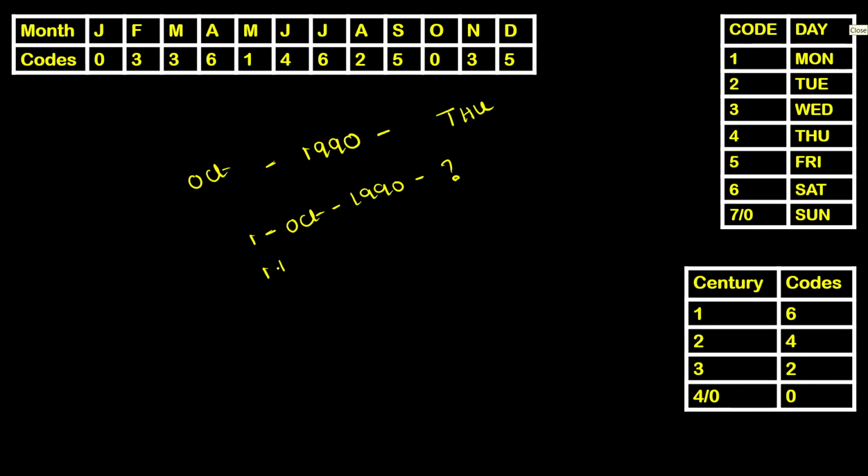Date same as date, 1. October code, that's 0. Century code, that's 0 again. Number of years, 90. Leap years among 90 years. 90 when divided by 4. Number of leap years, 22. Let us add all these values now.